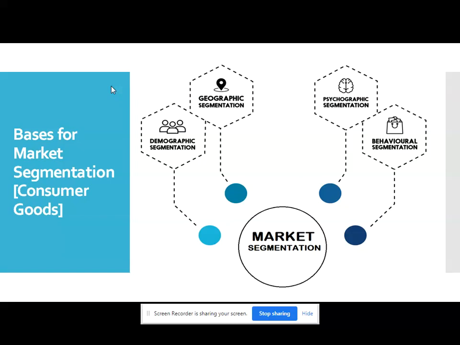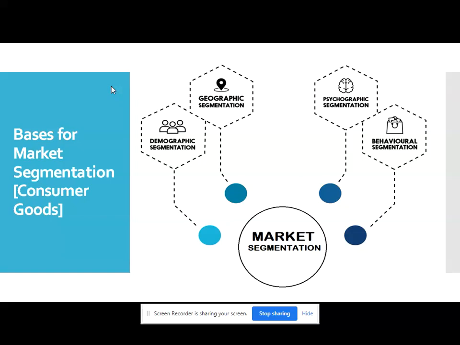Behavioral segmentation is based on consumer behavior, where consumers can be divided on the basis of the benefits they are getting from products, the usage rate, loyalty, and awareness of the consumers regarding their products or services.